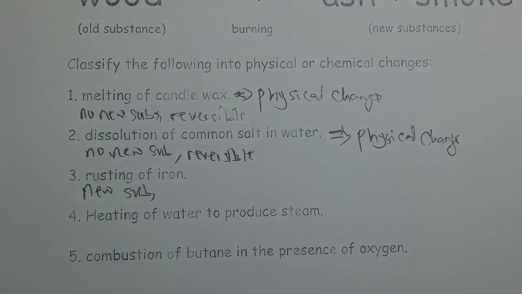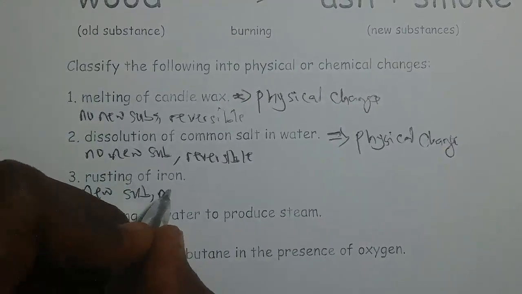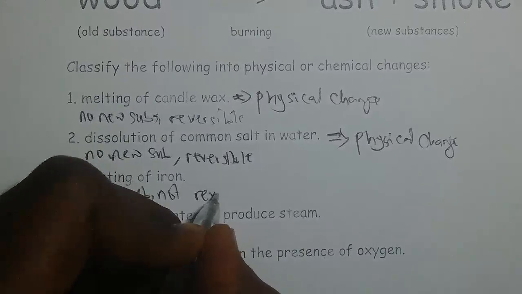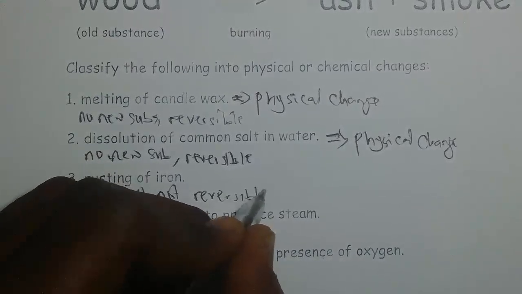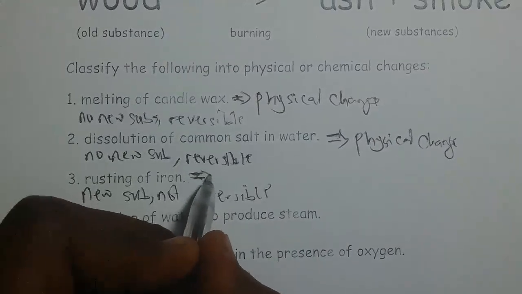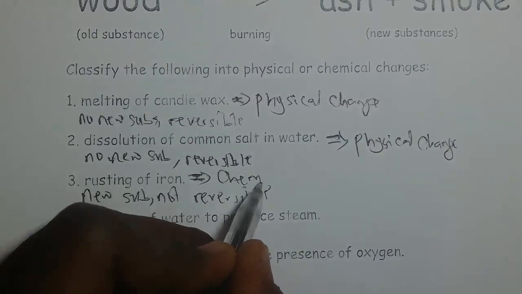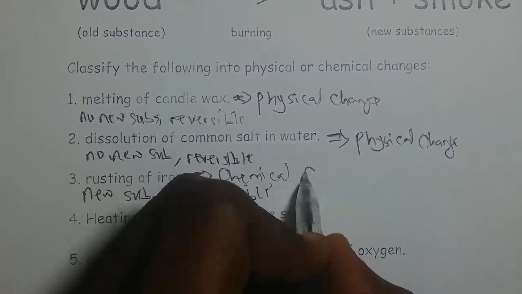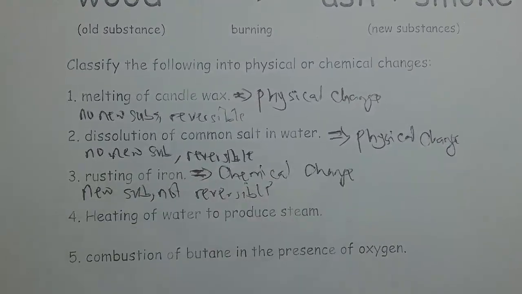That's a permanent change, so it is not reversible. These two points qualify rusting of iron as a chemical change, not a physical change, a change that is permanent and cannot be reversed.